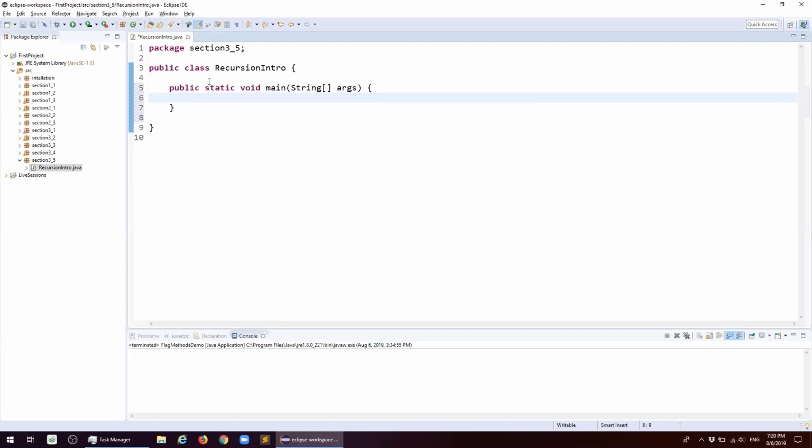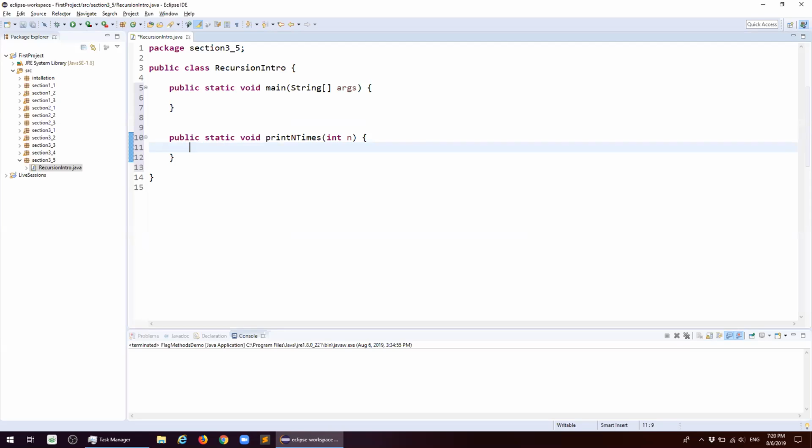And let's think about creating a simple, custom method, and let's have it return nothing at this stage. Public static void. We're going to call it printNTimes, and we're going to pass it int n.